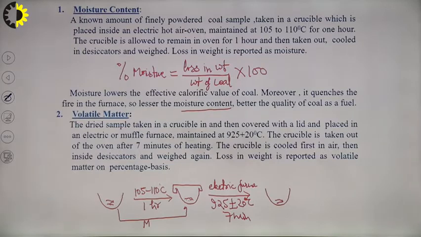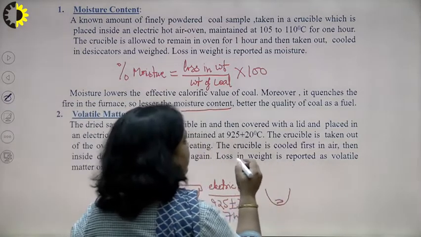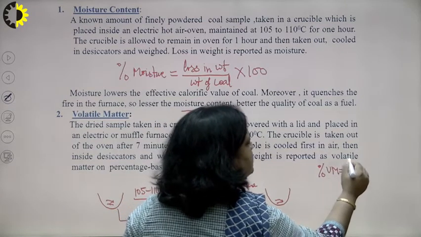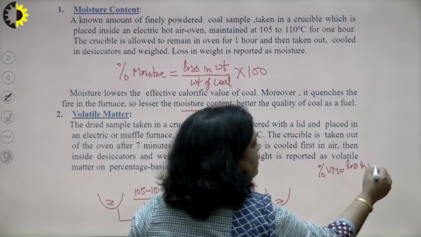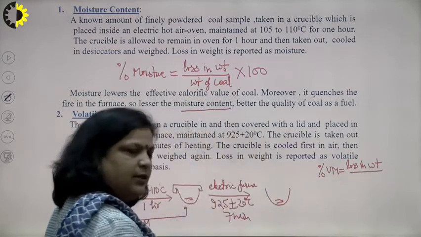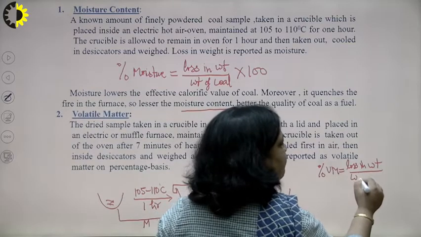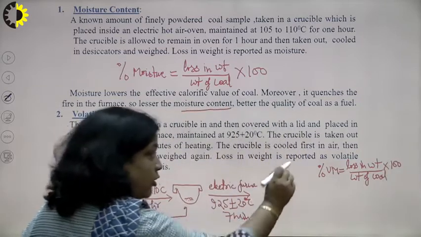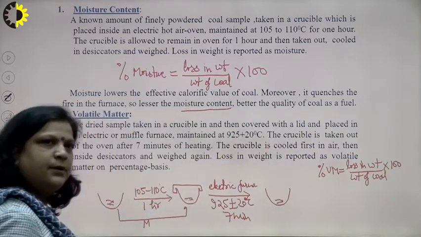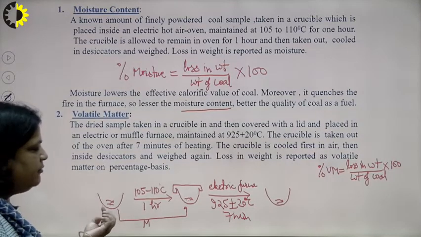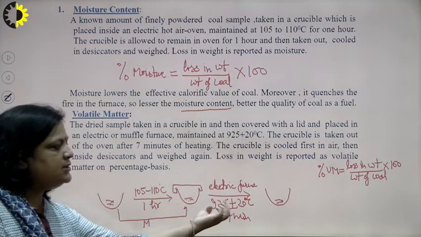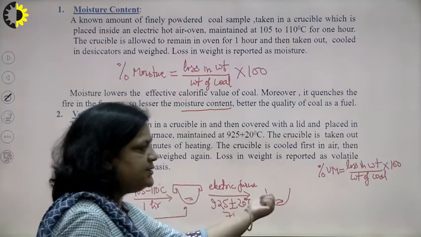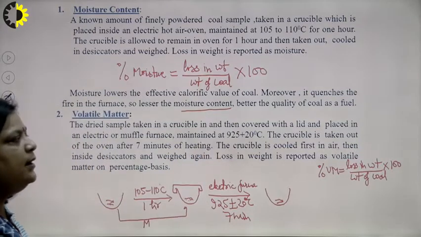So, what will be the percentage of volatile matter? The percentage of volatile matter will be loss in weight divided by weight of coal, multiplied by 100, since we have to find it in percentage. And loss in weight in which step? Second step. Suppose from 1 to 0.9, and suppose after doing this step now the weight is 0.7. So, the volatile matter will be 0.9 minus 0.7 divided by weight of sample multiplied by 100.